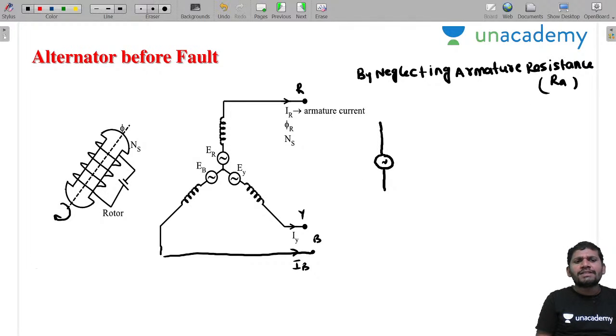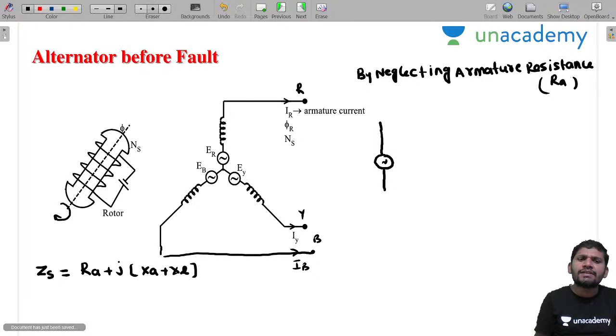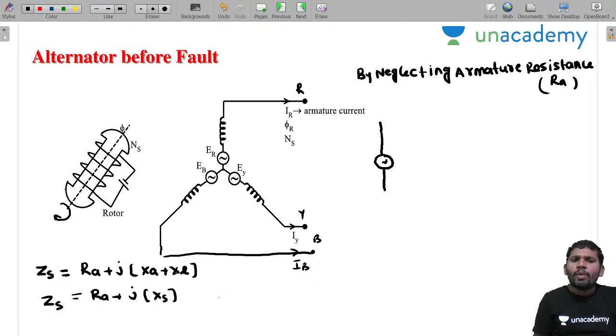Actually, what is the total synchronous impedance of the alternator? We know this one: RA plus j into XA plus XL. This concept you know, XA plus XL. This is equal to RA plus j into XA plus XL, which is nothing but ZS, the synchronous impedance. This XS is also called the direct axis reactance. Generally it is taken as the direct axis reactance.